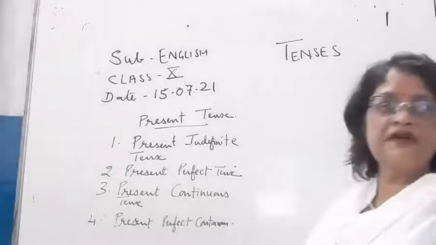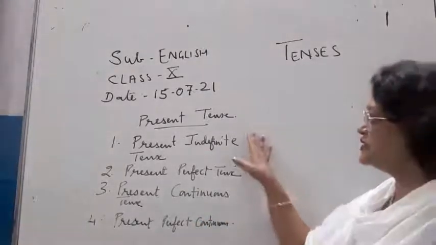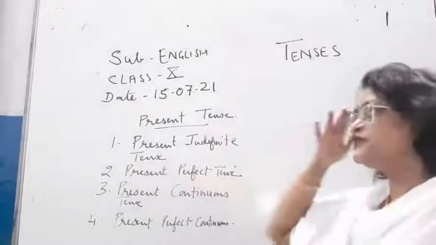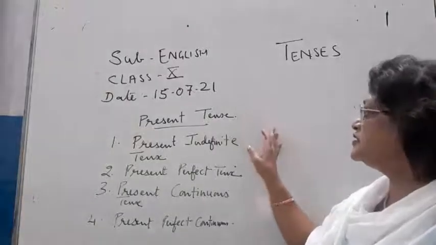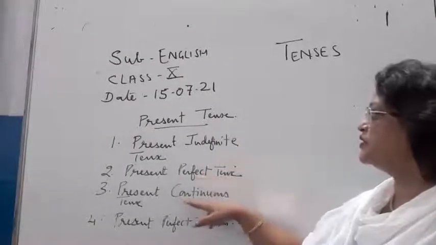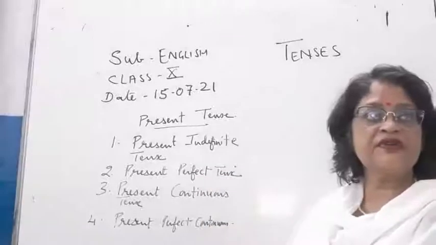So these are the 4 parts of present tense, taking the time of an action and the degree of completeness of an action. The present tense is divided into 4 types: present indefinite tense, present perfect tense, present continuous tense, present perfect continuous tense.